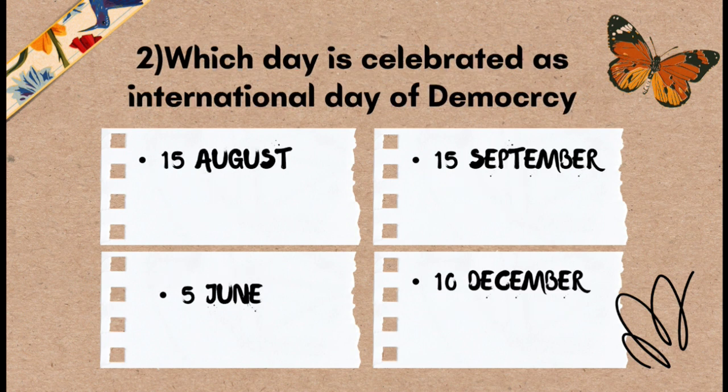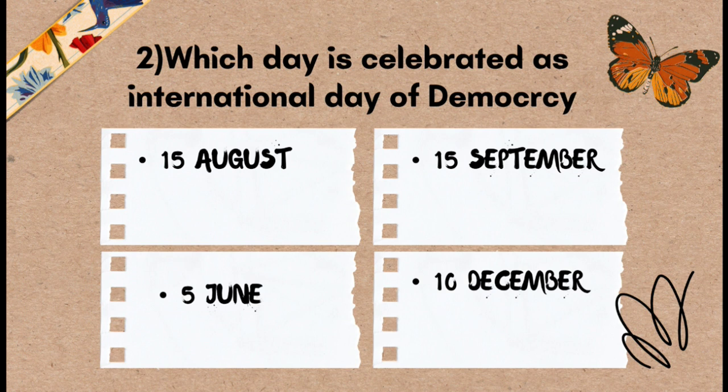Okay, next question, question number 2. Which day is celebrated as International Day of Democracy? And options are: option A 15 August, option B 15 September, option C 5th June, and option D 10 December. Among the following dates, which day is celebrated as International Day of Democracy?